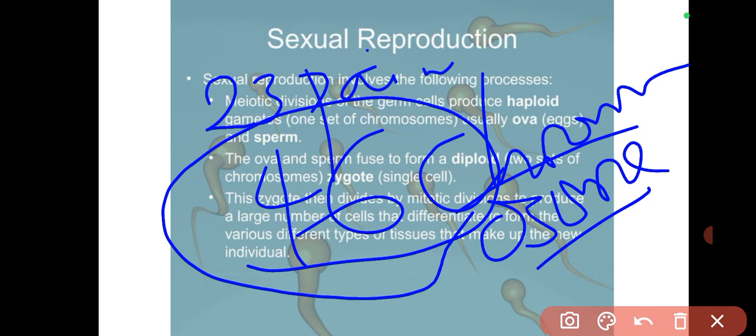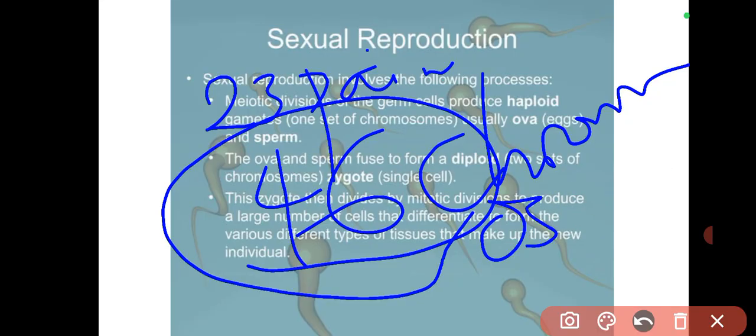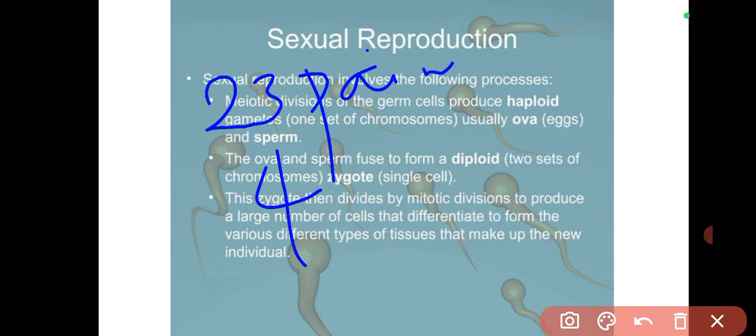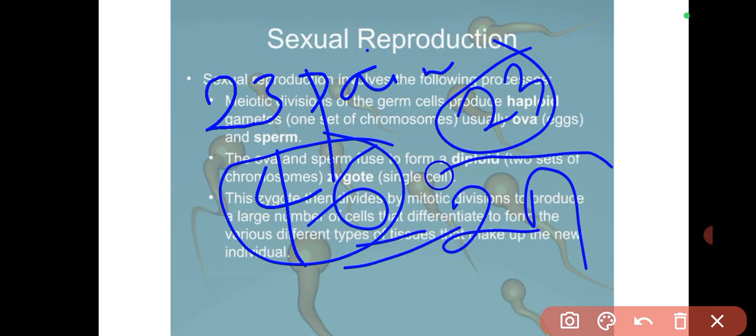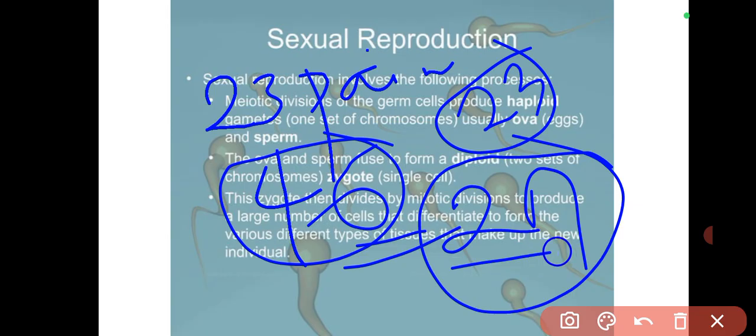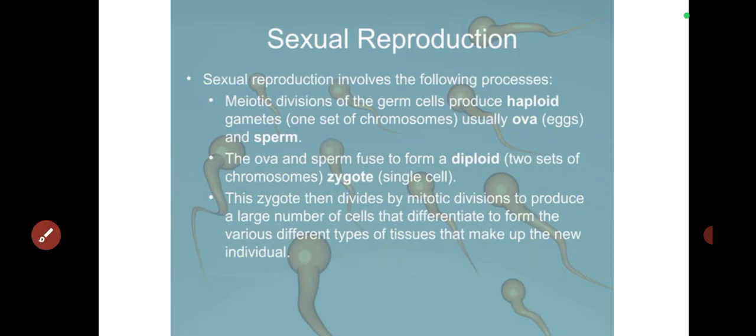Now the point is this: as an organism, every other part of your body is going to contain 46 chromosomes. But your sex cell, if you are a woman, your egg cell is going to contain only 23. So this is a single set. The formula is 2n. A diploid cell will contain 2n, while a haploid will contain only one set, haplus, single, which is n. Haploid. Is that okay?